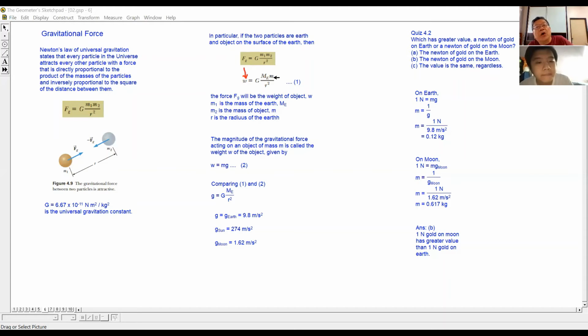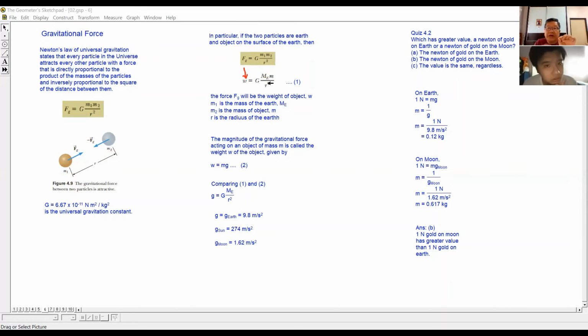The M2 will be the mass of the object. The object can be our body, it can be a ball, or it can be a cup. So that is the mass of the object. And the R, the distance between the Earth and the object, is actually the radius of the Earth. You see, the Earth is a very big sphere.